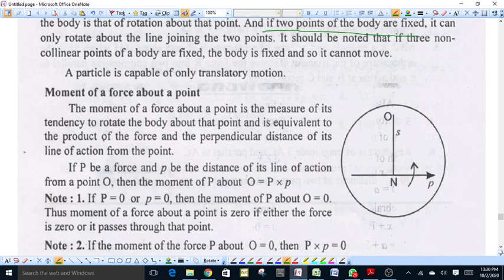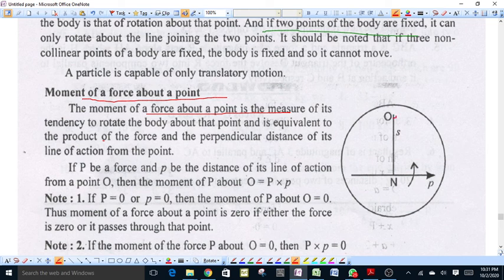Now, what is the moment of a force about a point? The moment of a force about a point is the measure of its tendency to rotate the body about that point. That is, it is the measure of the turning effect of the force on the body about the fixed point.